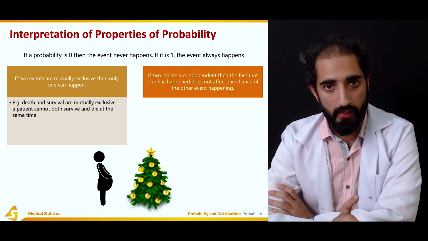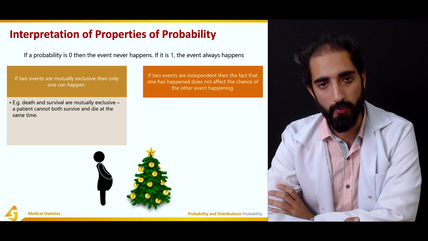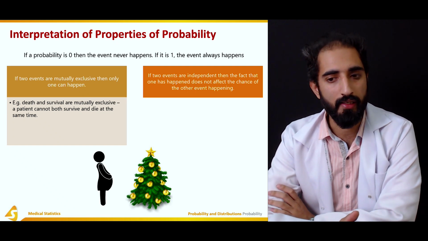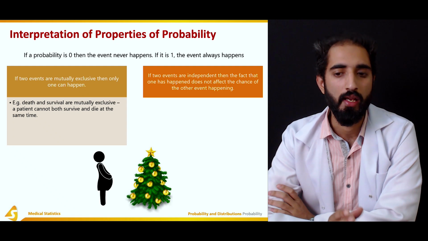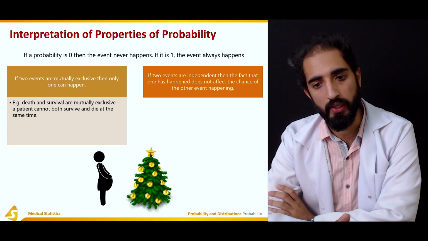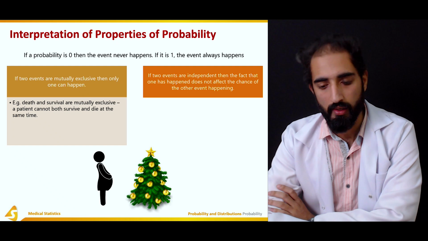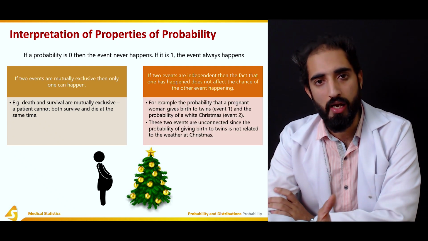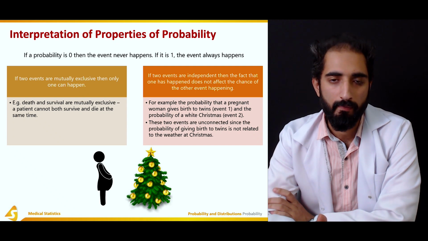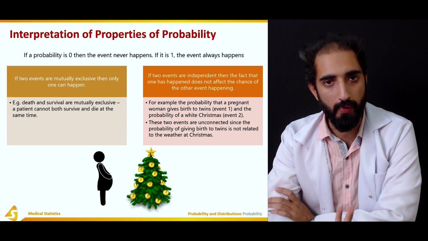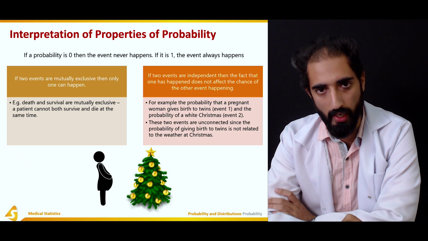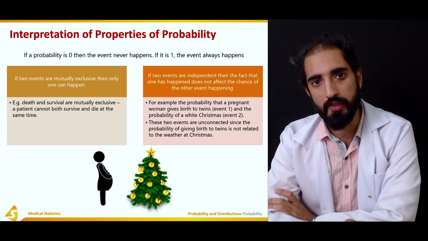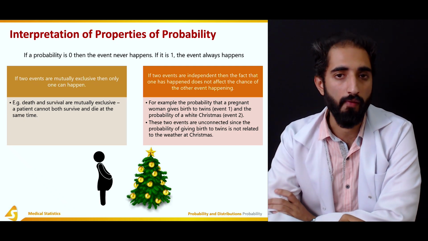Moreover, the last rule of probability was, if two events are independent, then the fact that one has happened does not affect the chance of the other event happening. So let's take an example. A woman getting pregnant. There is a probability that a woman may get pregnant, and there is a probability of having a white Christmas.